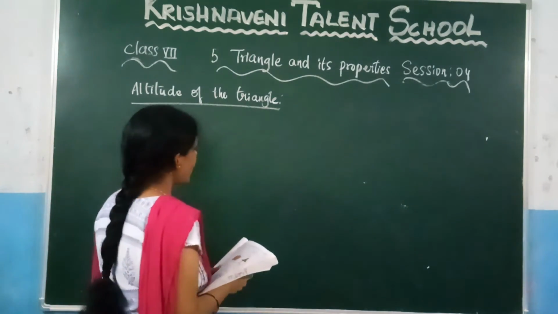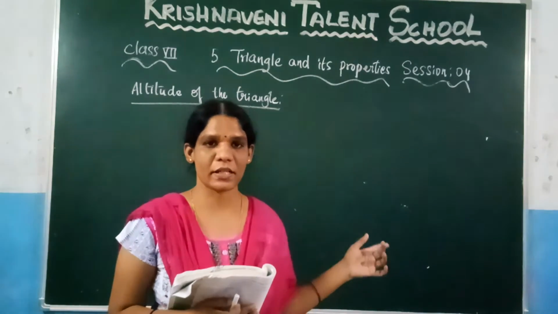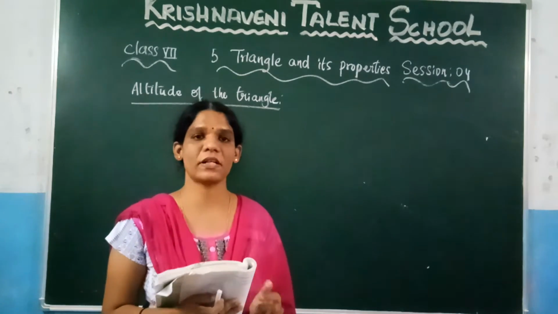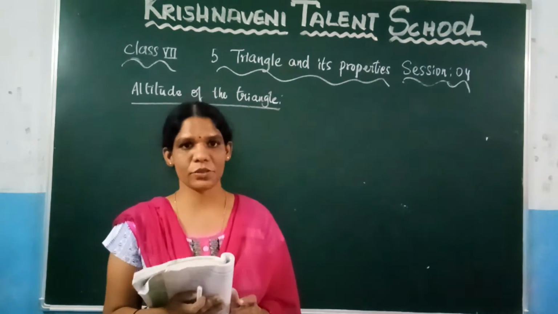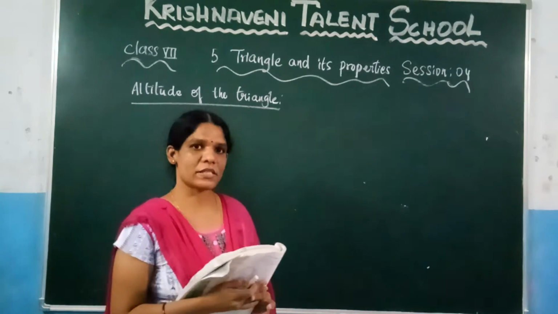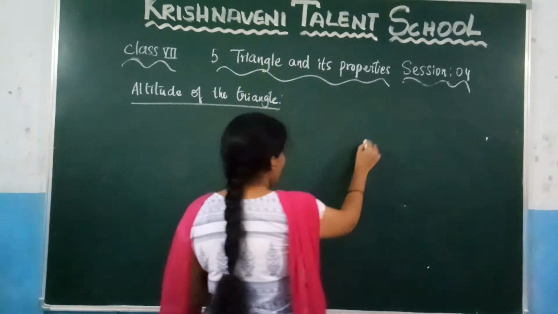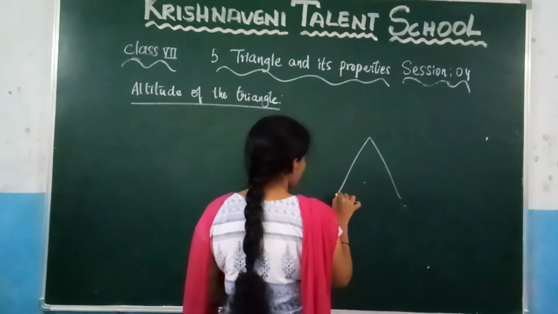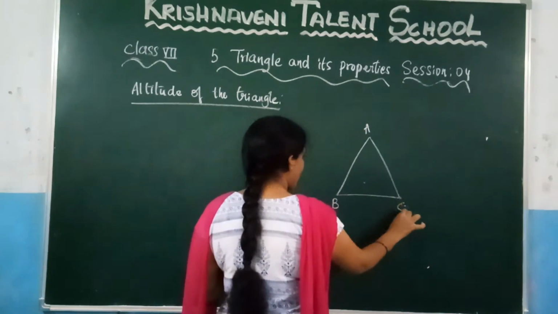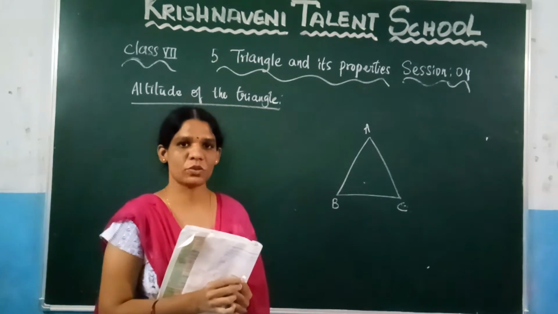So what is the meaning of the altitude of a triangle? The line joining the vertex to the base should be the perpendicular line. That one we call an altitude of the triangle. So here, will the altitude always lie inside the triangle itself? Let us see that one. So what I am saying here is, if you draw a perpendicular line from the vertex to the base.